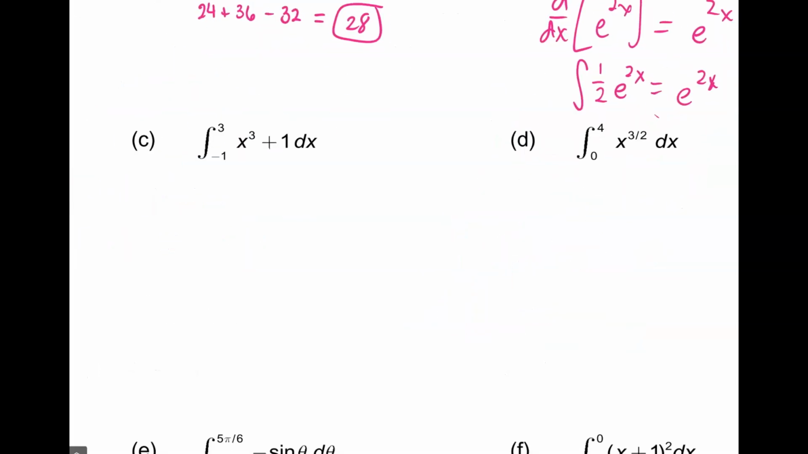Okay, let's go on. How about this one? Notice the base is an x. It is a polynomial. We're going to use the power rule. So we add 1 to the exponent and divide by our new exponent. So this is x to the 4th over 4, and then plus x. I'm evaluating it from -1 to 3.